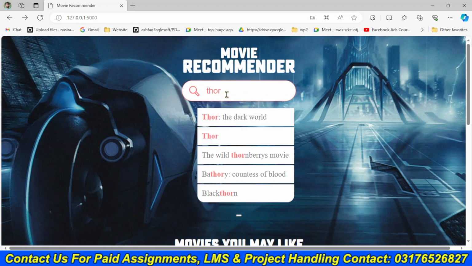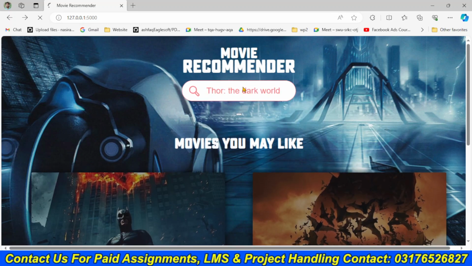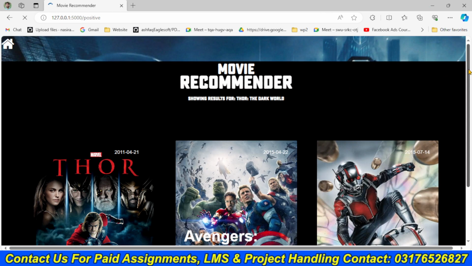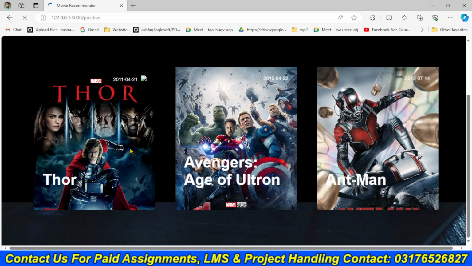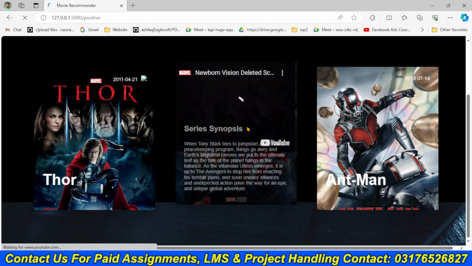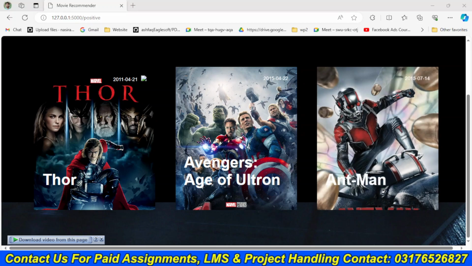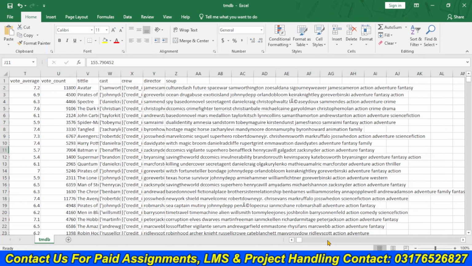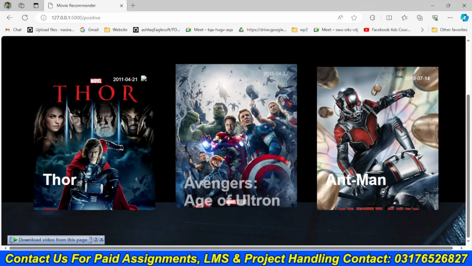Like here, we search this movie, Thor the Dark World. Then it sees the hero. Okay. Thor is available in this movie also, in this movie also. Okay. This is recommendation model basically. What I was telling to you.